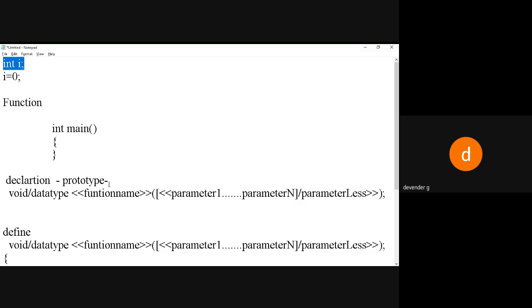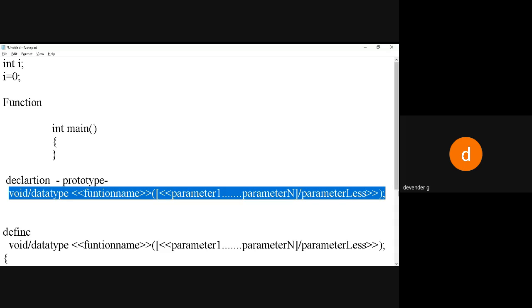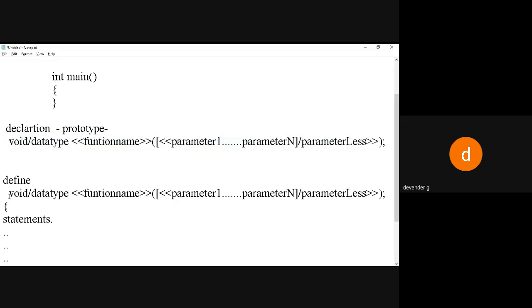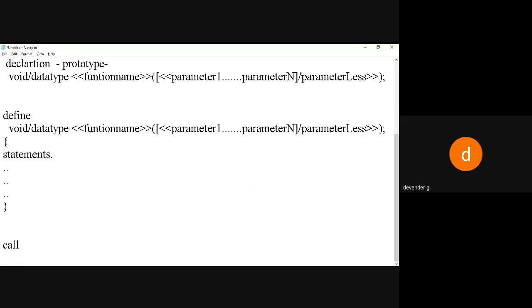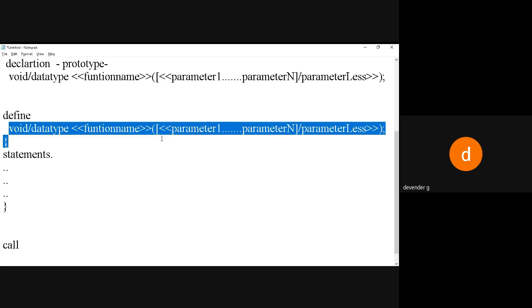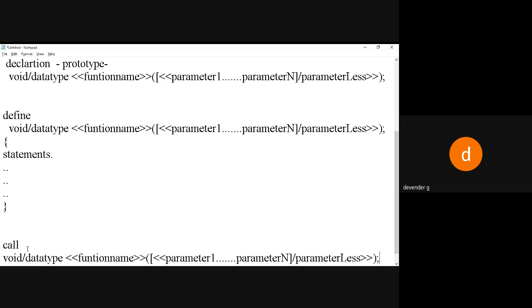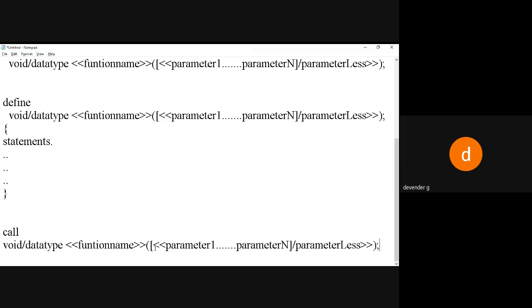In a similar fashion, here we are declaring the structure, then defining the structure, that means writing the logic. Once you write the logic, it should be called. Where you want to call it and how you want to call it is left to you. So how will I call it? Simply I'll write the function and the function name, with parameters if it takes parameters. Parameters are nothing but values.